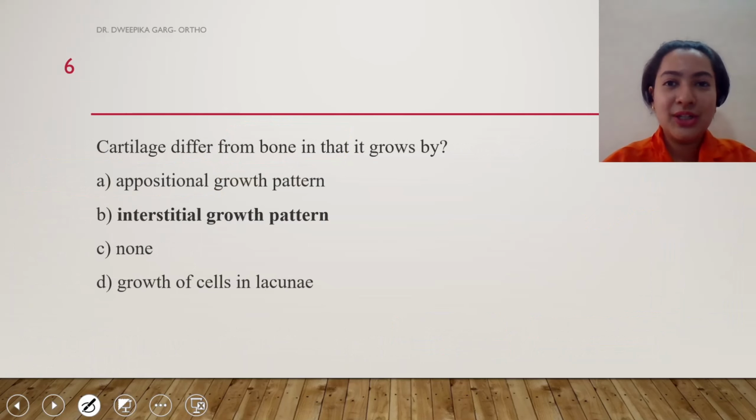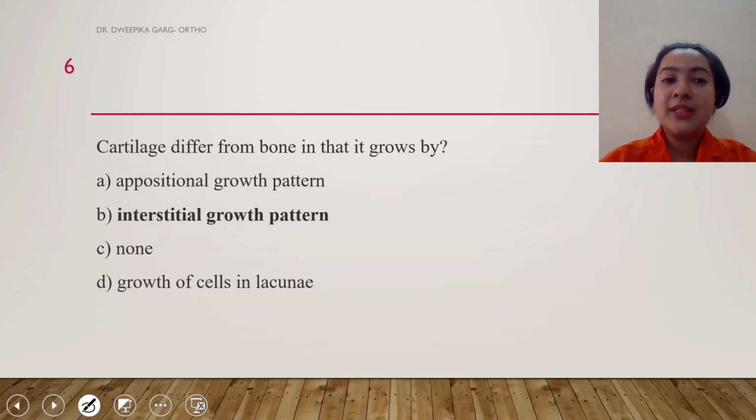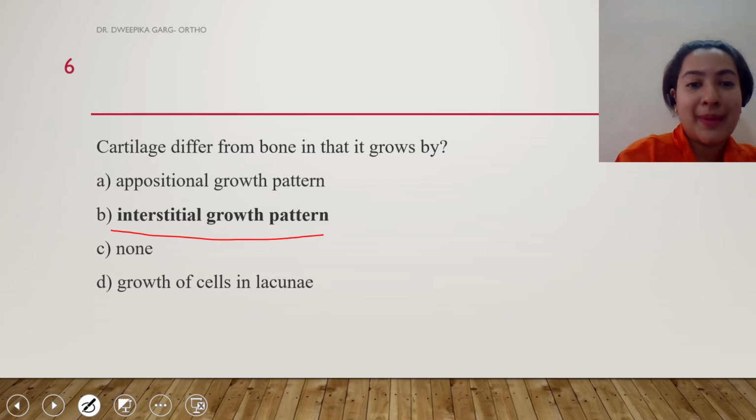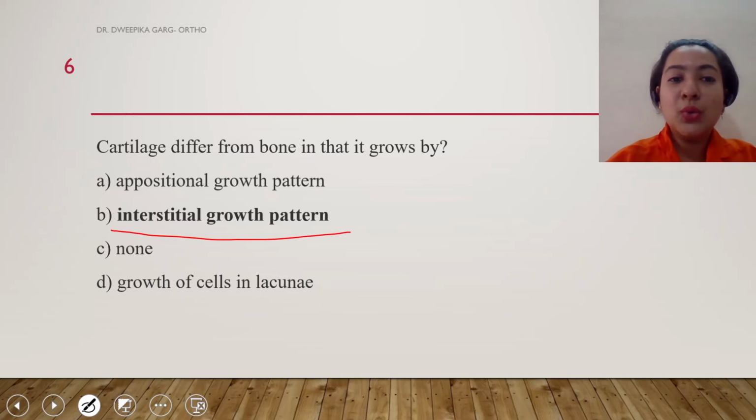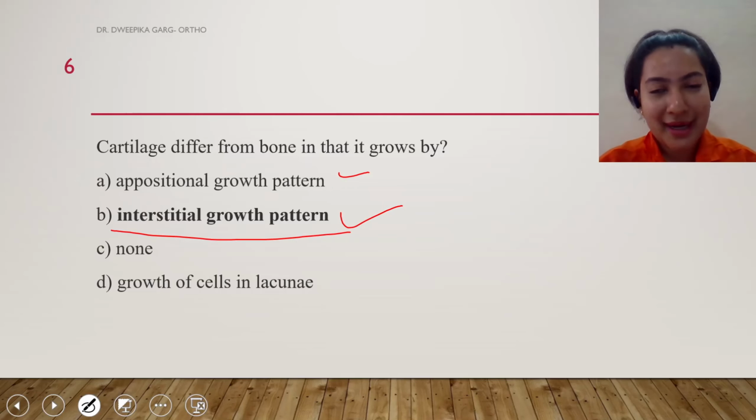Moving on to the third question. Cartilage differs from bone in that it grows by. So, cartilage differs from bone in that it grows by the interstitial growth pattern. We know that there are two kinds of growth pattern, appositional and interstitial. This is a part of growth and development in orthodontics. So yes, cartilage grows by the interstitial growth pattern.